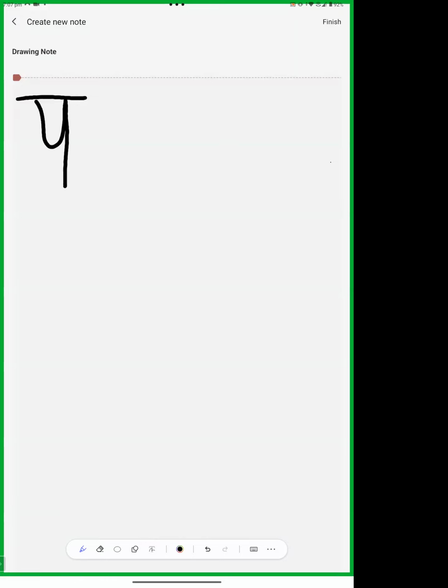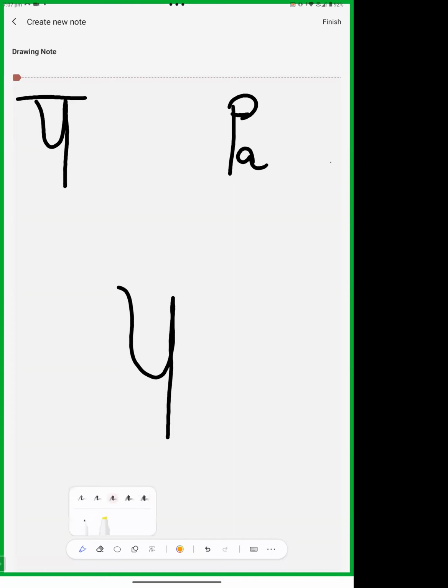In diacritics we write it like this, pa. In Sharda, we make pa like this, like Devanagari pa. Okay, but the two things you should understand: the first thing, there is no upper line, and second, it's curved from the starting point.